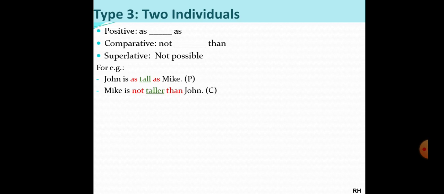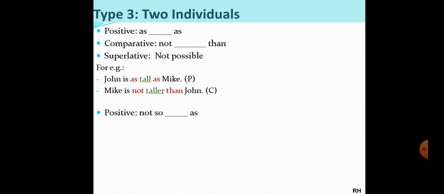The other thing which I said is there is a possibility that you may get the positive in negative, meaning the word not is added. So not so dash as, that means again it is a type 3 two individual statement. Okay, not so adjective and then as.